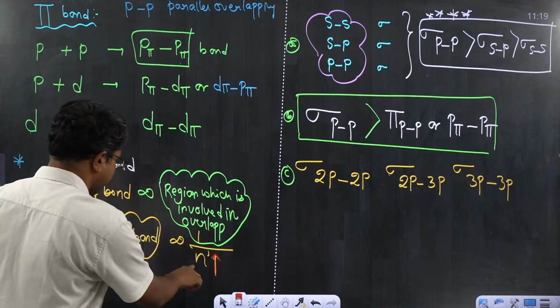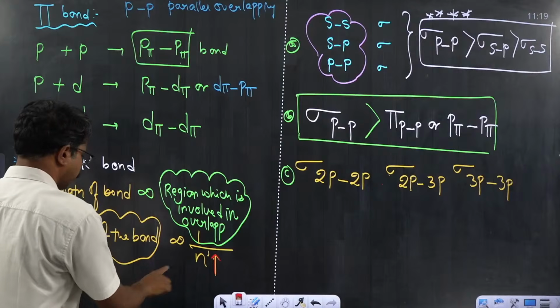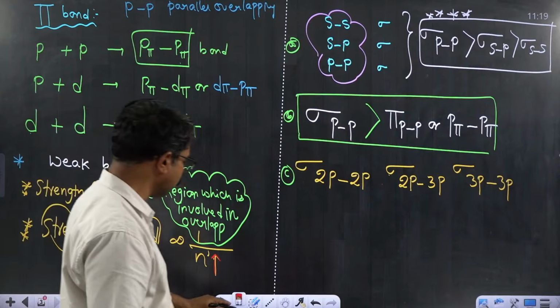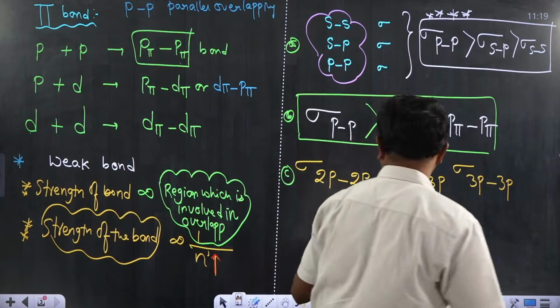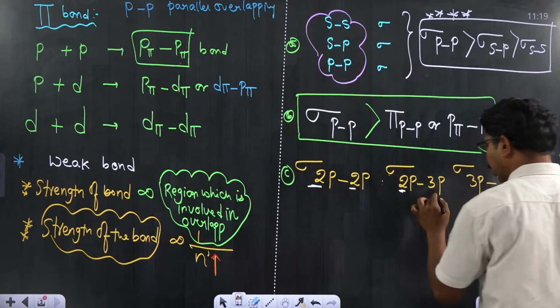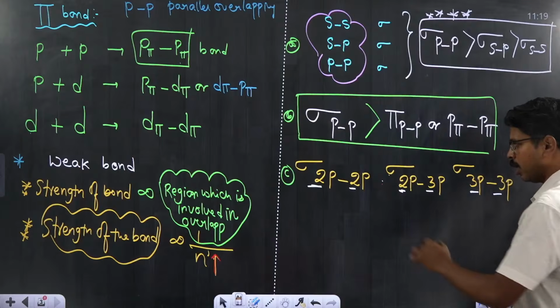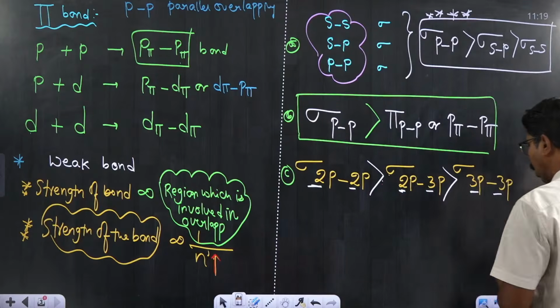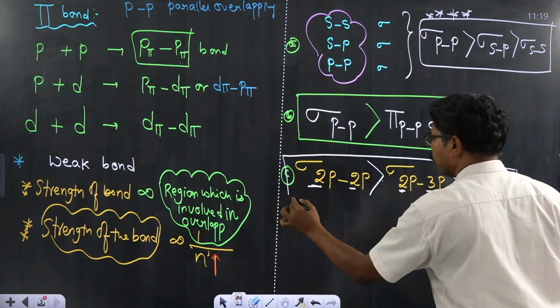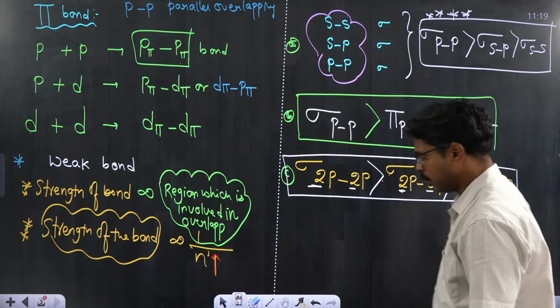Otherwise, you can directly apply this point: strength of the bond is inversely proportional to principal quantum number. As the principal quantum number increases, strength of the bond decreases. This point is also very important.